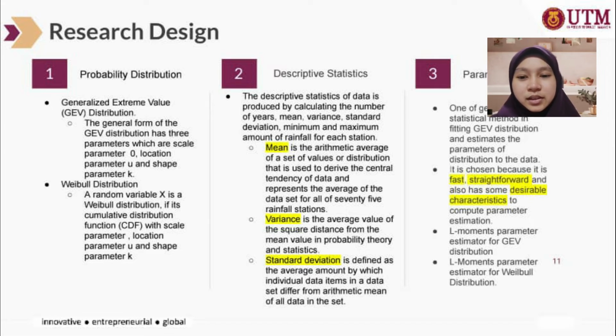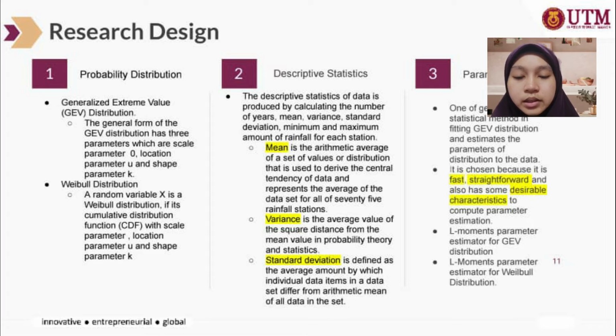The second part in this thesis, the research methodology, is about descriptive statistics. The descriptive statistics of data used in this thesis are produced by calculating the number of years, mean, variance, standard deviation, minimum and maximum amount of rainfall for each station. The mean in this thesis is represented as the arithmetic average of a set of values or distribution that is used to derive the central tendency of data and represent the average of the data set for all of 75 rainfall stations.